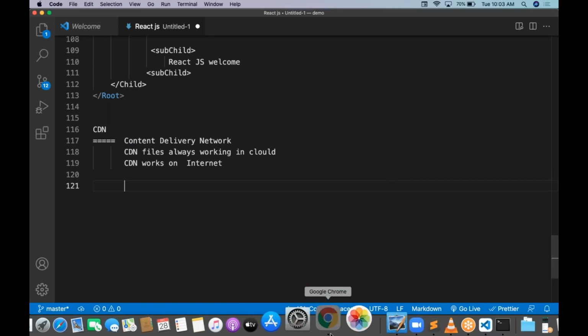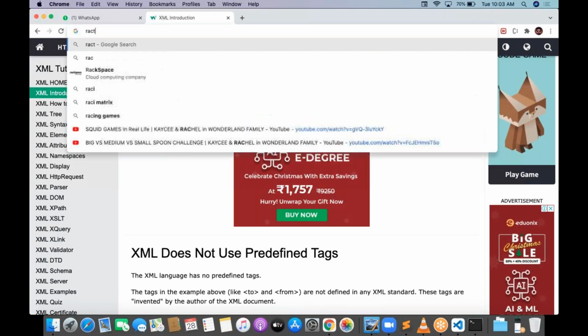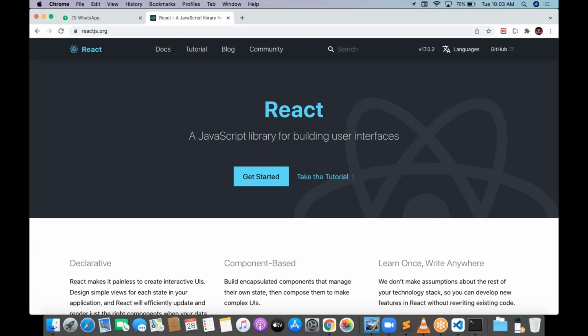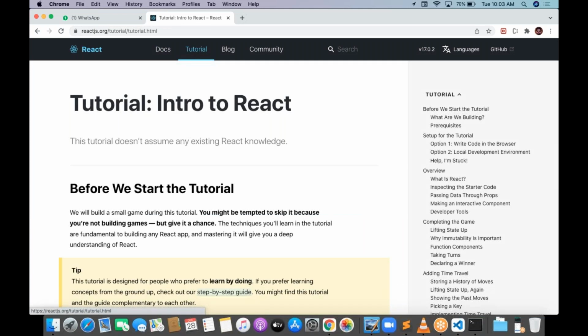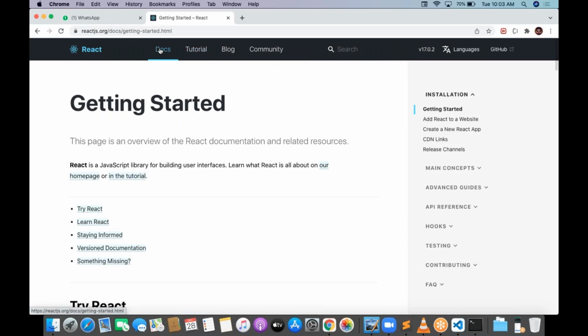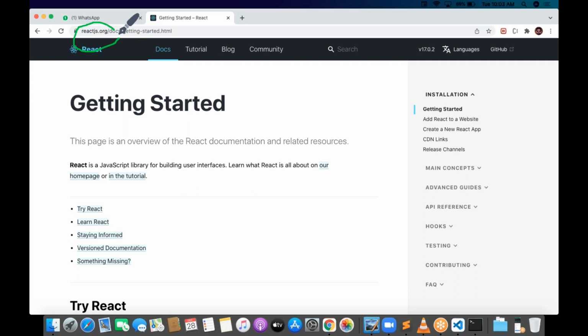Okay, so let me go to reactjs.org. Inside reactjs.org, just go to the docs, and go to Try React. Students, this is actually a small thing, and you can't find it immediately. After opening reactjs.org, you need to go to the docs and then to Try React.